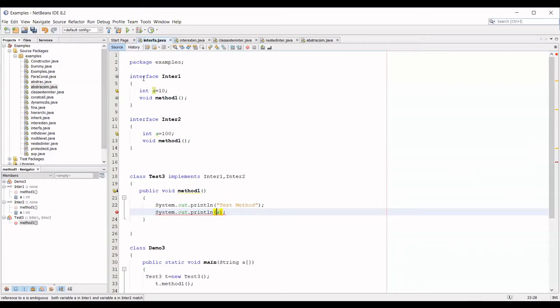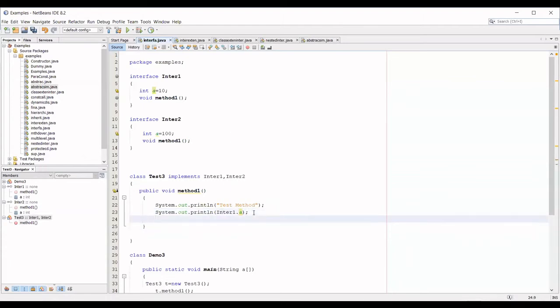But here, instead of a class, I'm using an interface, so I can access it using the interface name. So interface1.A will print the first interface's A value. If I want the second variable also, then I can access it using interface2.A.